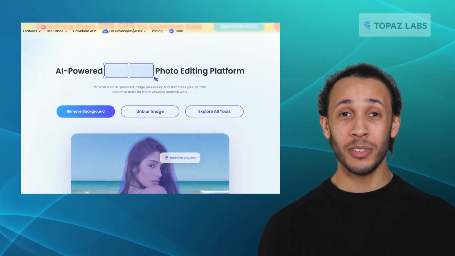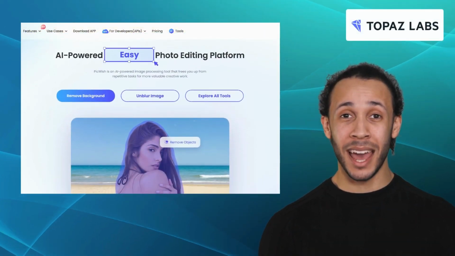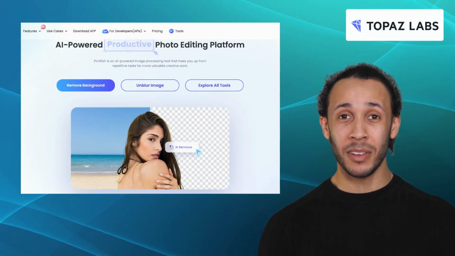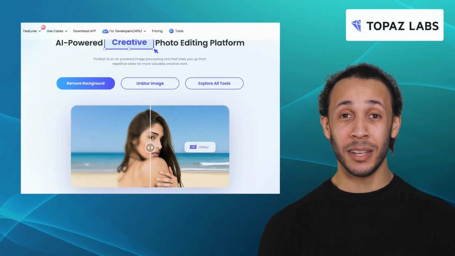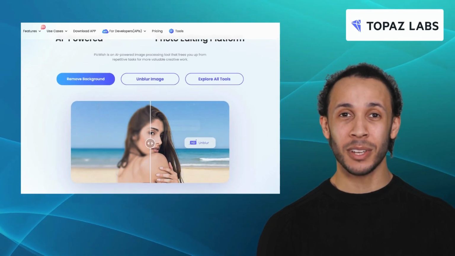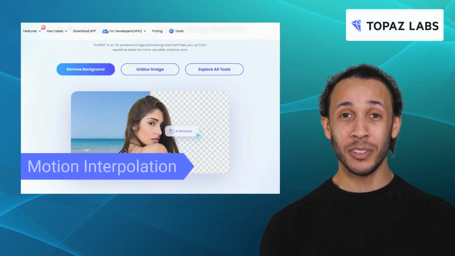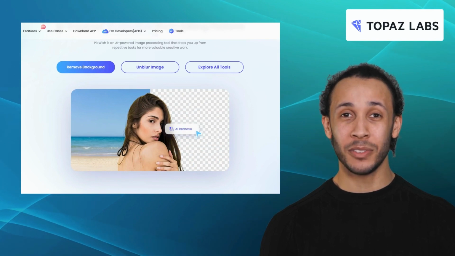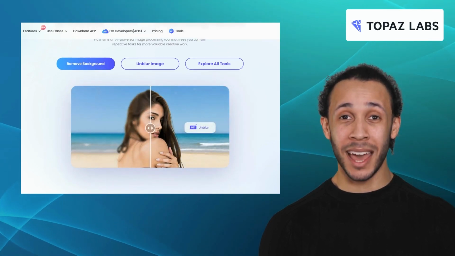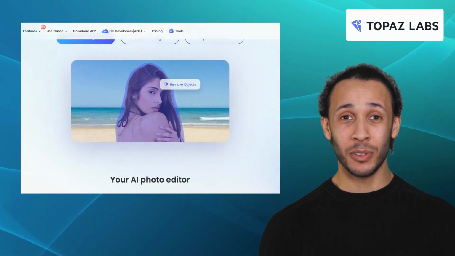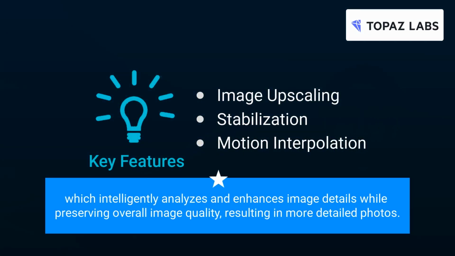Next up, we have Topaz Studio. Renowned for its advanced AI-driven technologies, Topaz Studio is a powerful photo editing software that offers a range of features for enhancing and manipulating your images. It offers exclusive features like image upscaling, stabilization, and motion interpolation. It also offers an intuitive masking system for precise adjustments and selective edits. One standout feature of Topaz Studio is its AI Clear feature, which intelligently analyzes and enhances image details while preserving overall image quality, resulting in more detailed photos.